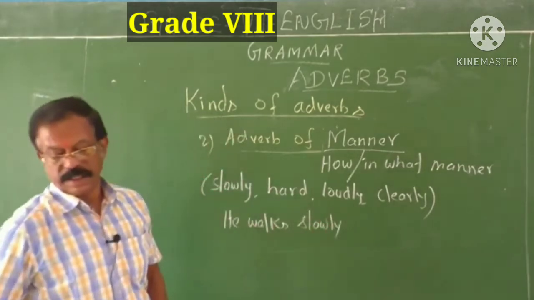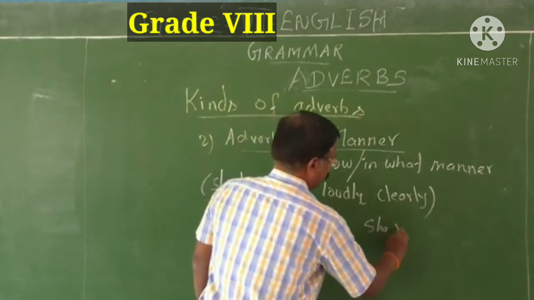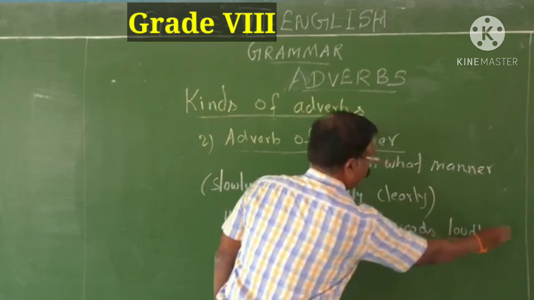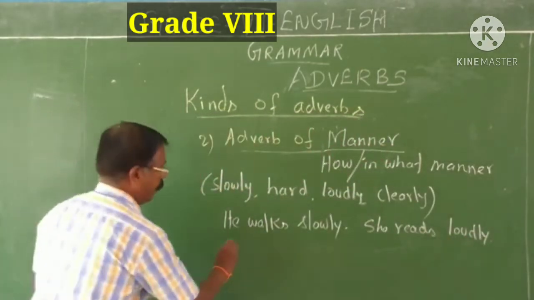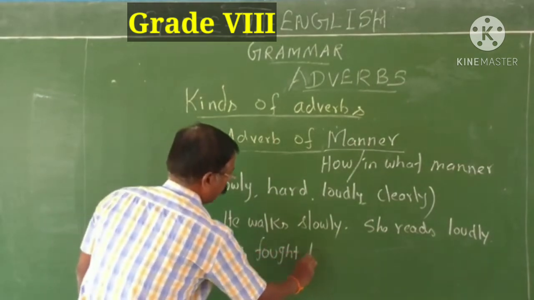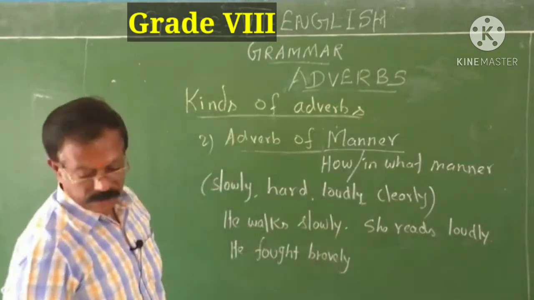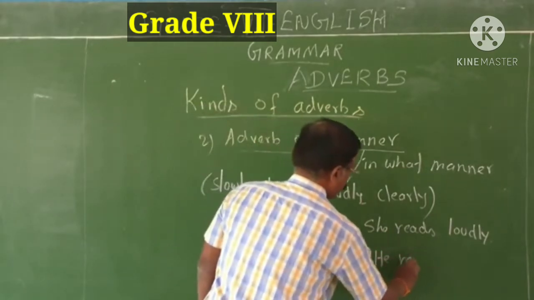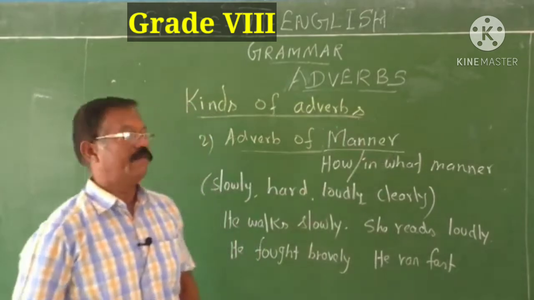Then she reads loudly. He fought bravely. He ran fast. One thing you have to note here: not fastly. Fastly is not an adverb, fast.